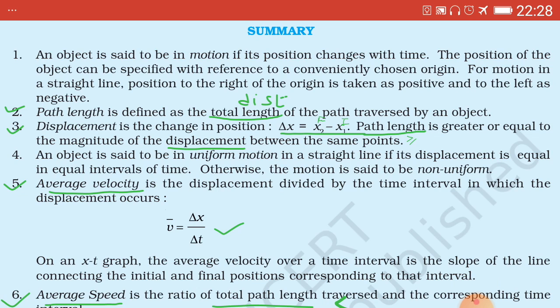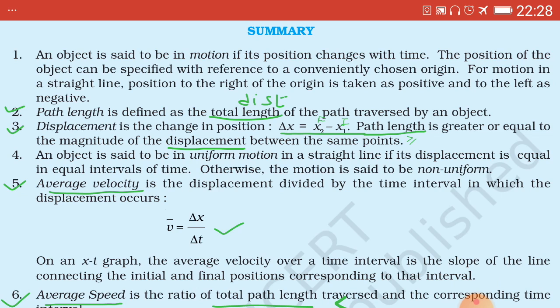First point, when can an object be said to be in motion? We can say that an object is in motion if its position changes with respect to time. Position changes with respect to time.